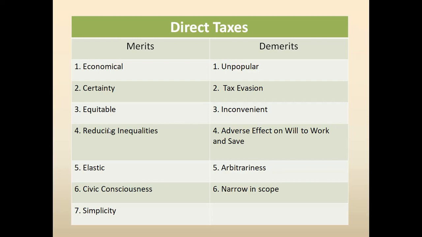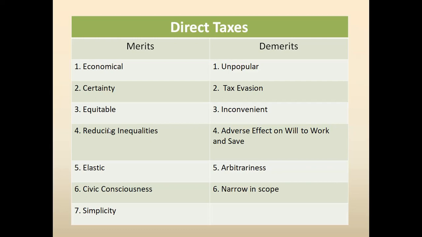You can go through point number five, arbitrariness, and point number six, narrow in scope. By arbitrariness, we mean that this tax can be manipulated, and it is difficult, by the way. In fact, CAs had a hard time understanding GST when it was implemented.